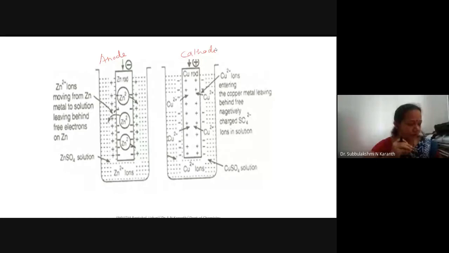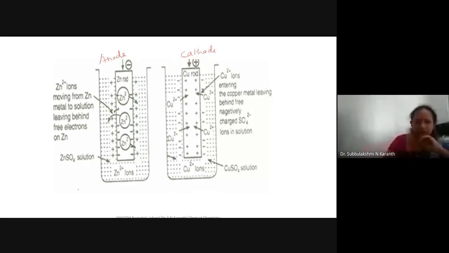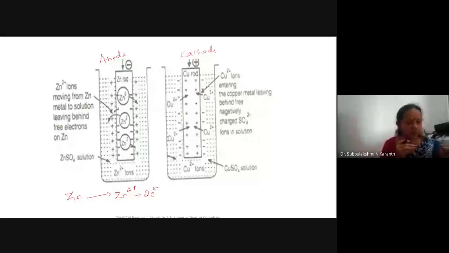See, you know the reaction taking place at the electrode here: Zn giving rise to Zn2+ and 2 electrons. The zinc metal undergoes oxidation, and the Zn2+ ion moves into the solution, or this plus charge is loaded at the interface of the liquid and the solid junction.